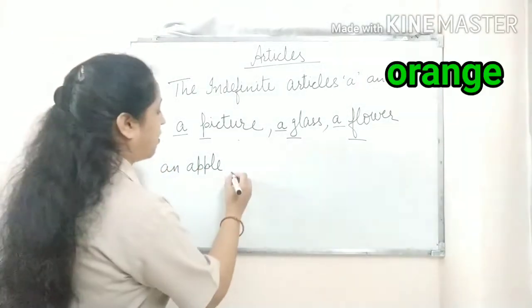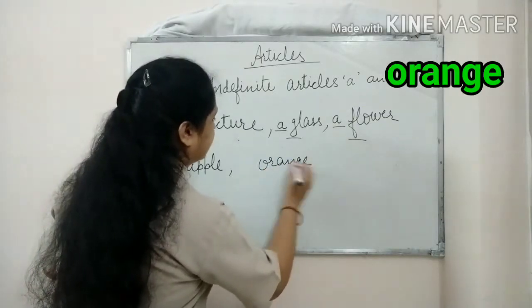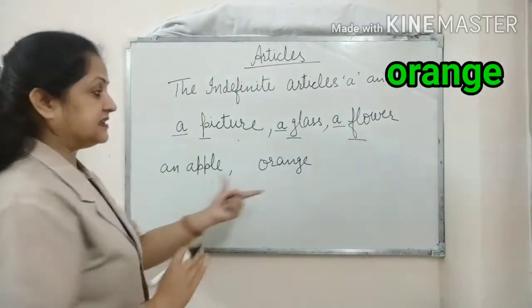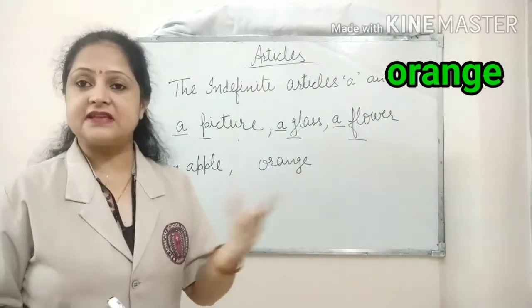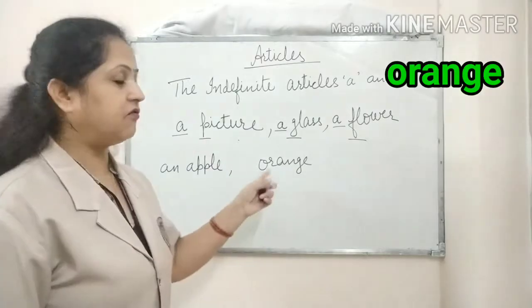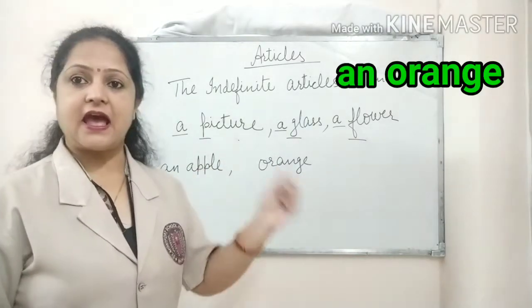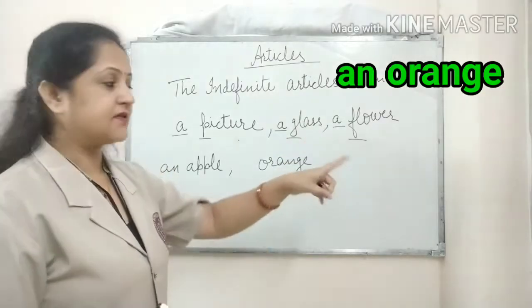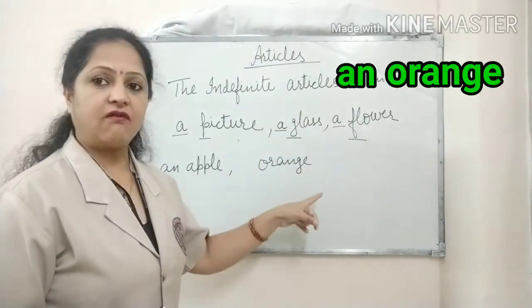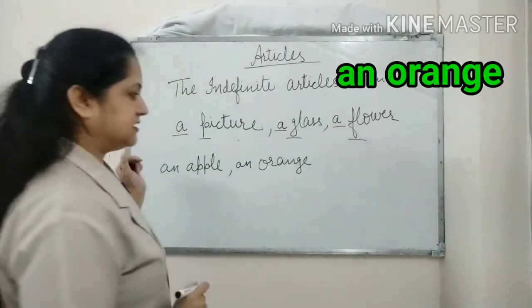Now I am saying orange. Orange. Again we can see the sound of O, which is a vowel sound. Again it is starting with a vowel sound. So again we write here an orange. Why? Because it is giving us a vowel sound. So that's why we write here an orange.